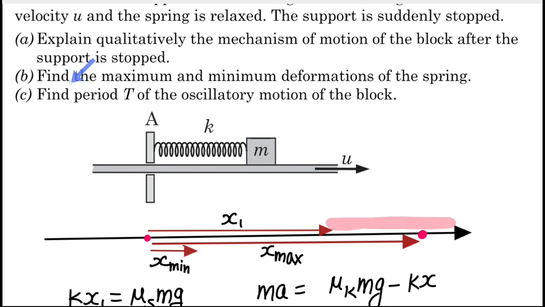So let us jump back to this part: what will be the maximum and minimum deformation of the spring? At both the maximum and minimum deformation positions, since the direction of velocity is going to change, the magnitude of the velocity is going to be zero, right? So that part we know.